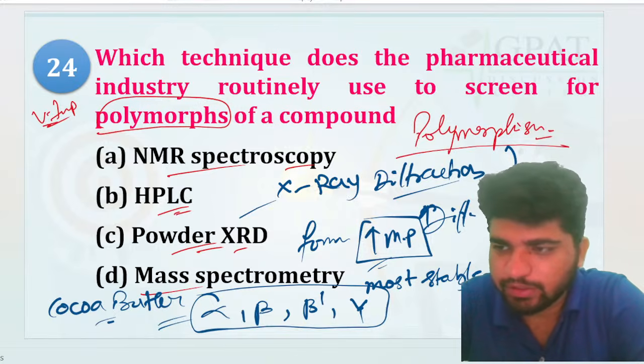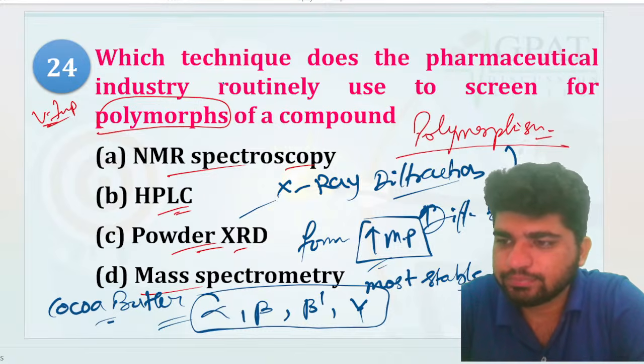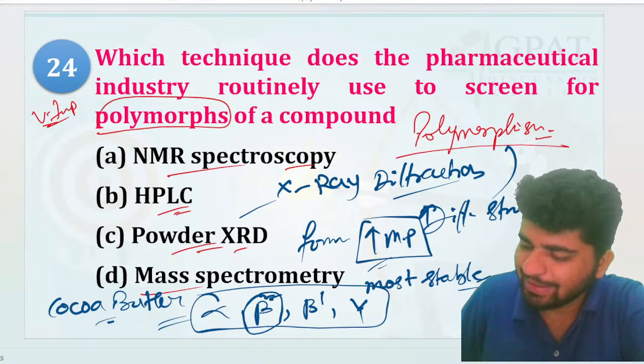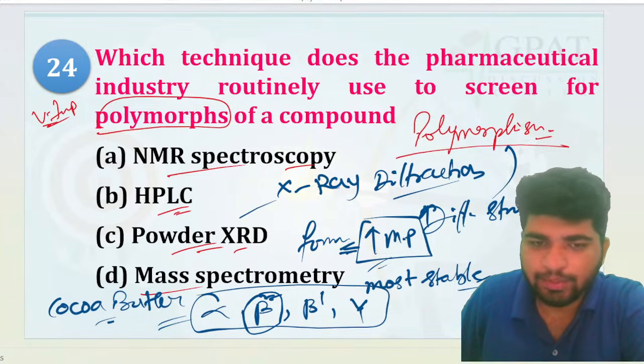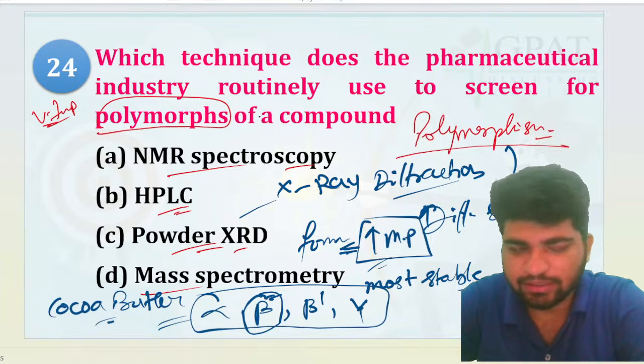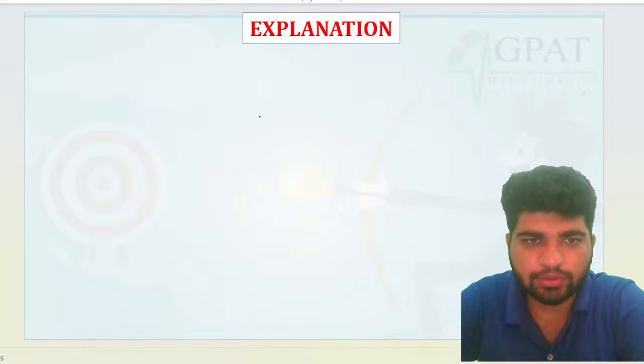C is good, very good. Everybody says C, that's right. Anyone? First form of polymorph. Uh-huh. That's your beta, okay? Beta has the highest melting point, right? That's why it is most stable. That's right. Very good.